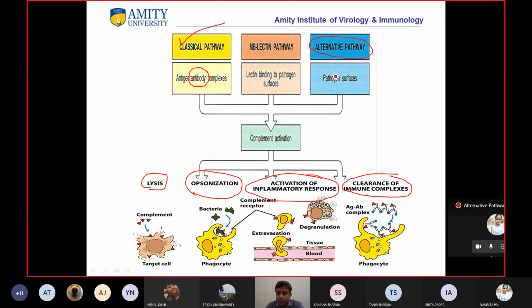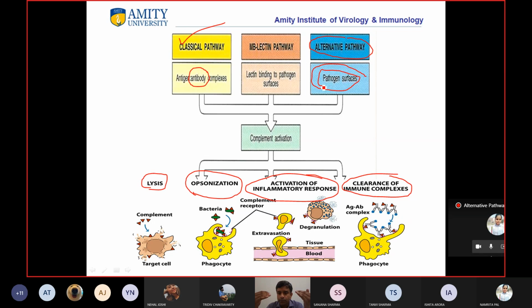So how does it get to know that this pathway has to be initiated? The alternative pathway begins when it identifies the surface of the pathogen, and it identifies that this surface is different from the normal cell surface.